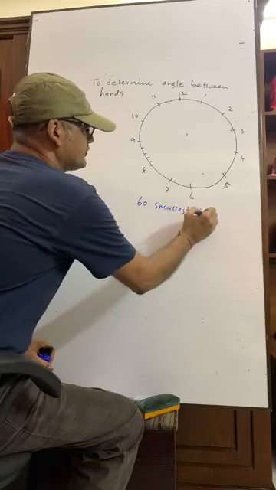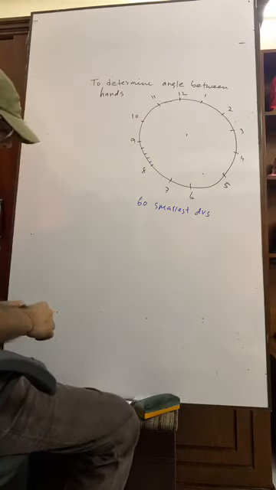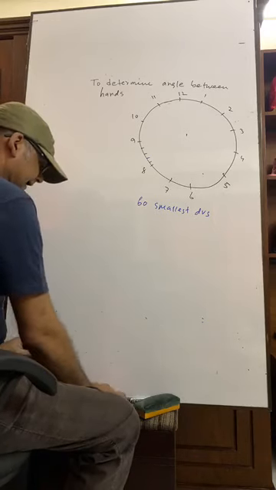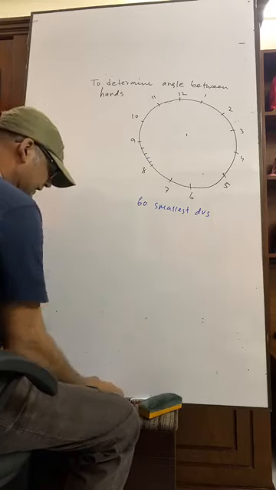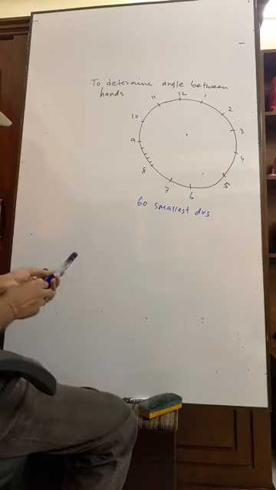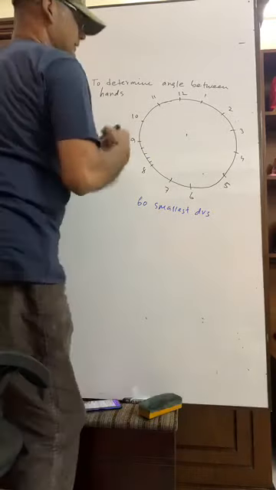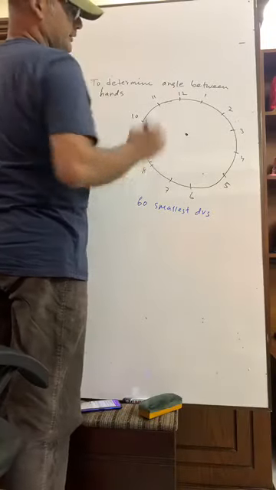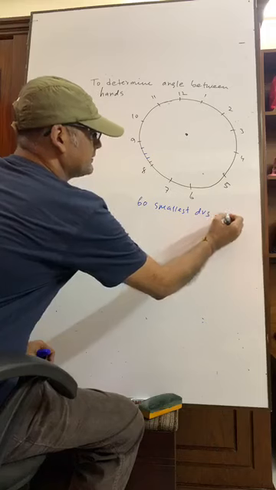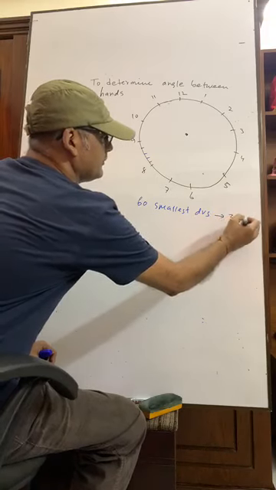We know that there is an angle of 360 degree at the center. So 60 divisions subtend 360 degree.